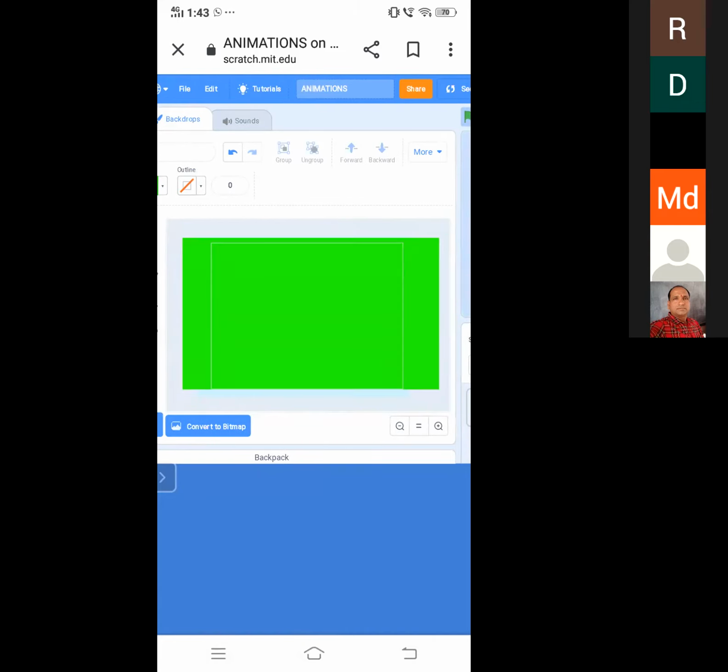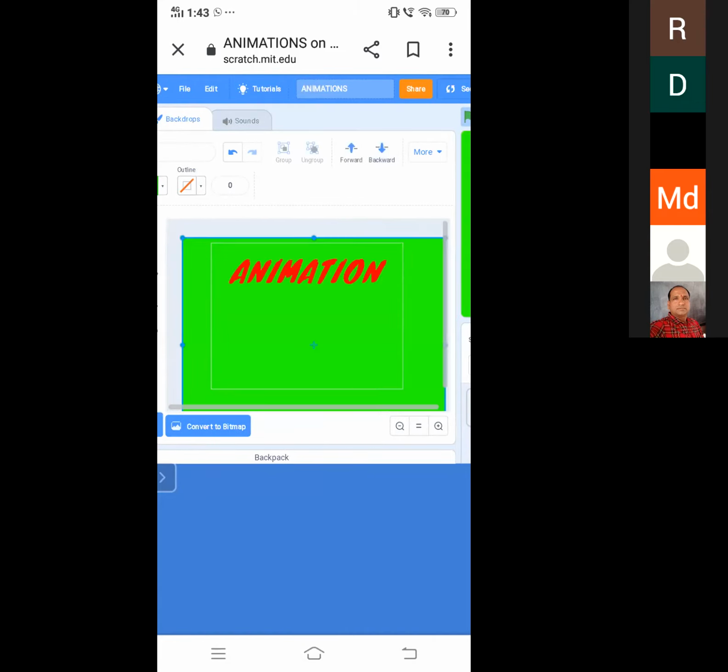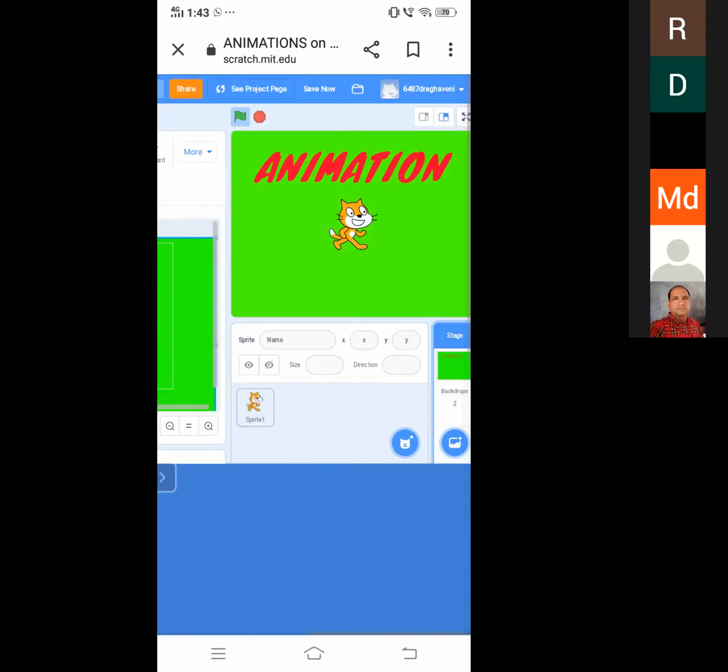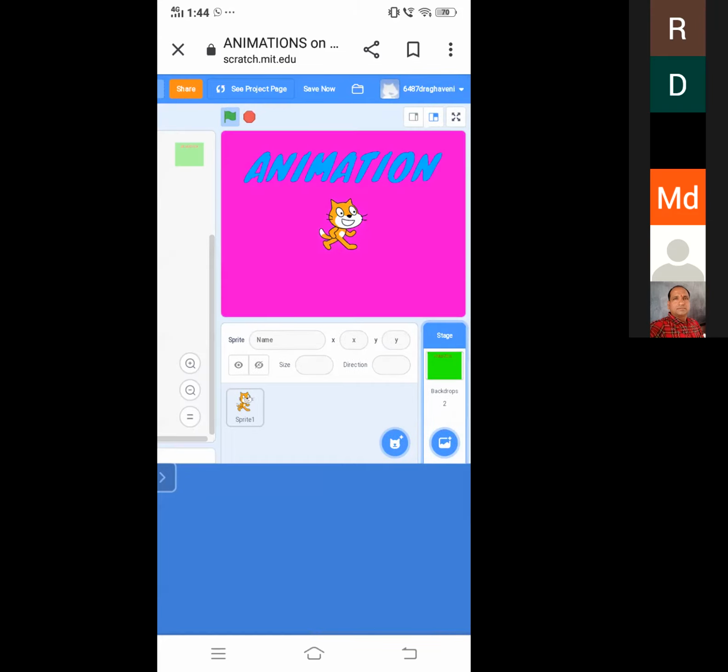You can draw. I am drawing and clicking on backward. So now you can see it is changing. It is changing forever. So click on save now. So I completed the backdrop.